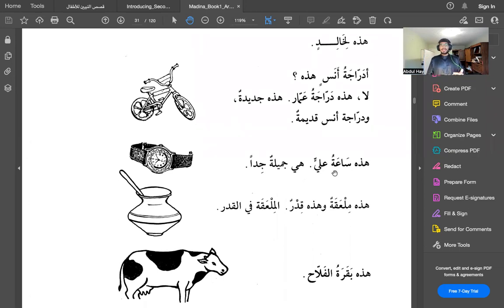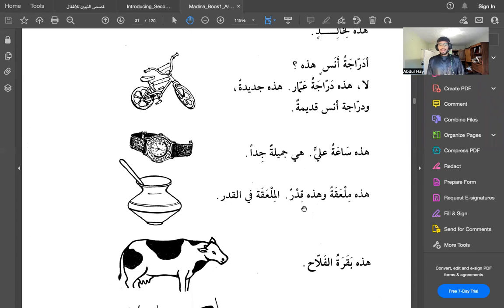هذه ساعة علي. ساعة in this context means watch. هذه ساعة علي. This is a watch of Ali. هي جميلة جدا. Here, it will be translated as it. It is beautiful. Jiddan means a lot, so it's very beautiful. هذه ملعقة وهذه قدر. هذه ملعقة. ملعقة means spoon, feminine. هذه قدر, and this is a qidr. Qidr means pot.